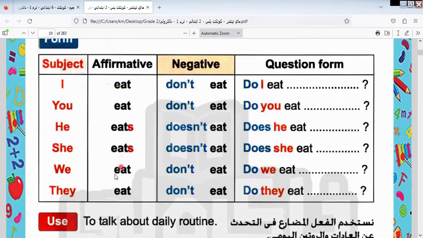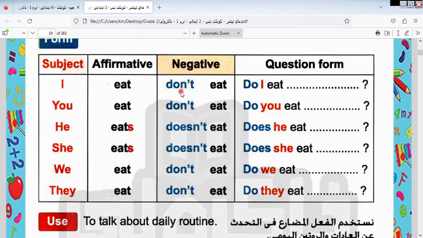With I, with you, with we, with they? No, all these subjects hate s. The subjects that love s are he, she and it. So this is the difference between the subjects that take s and the others that don't.